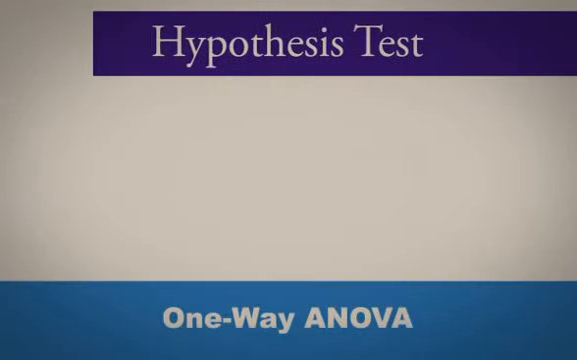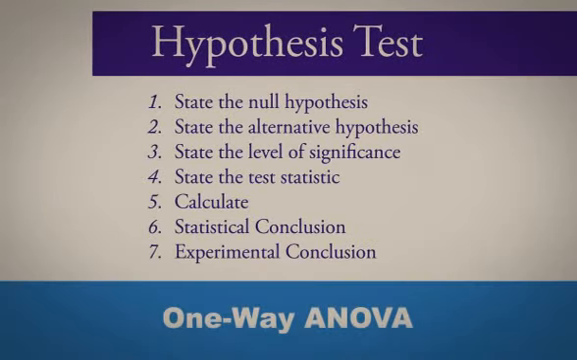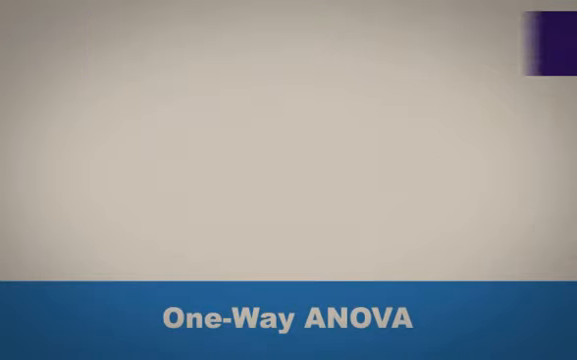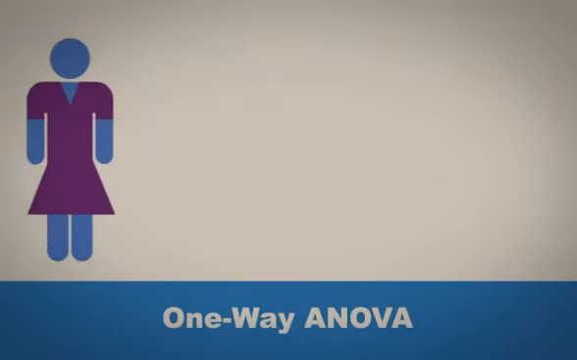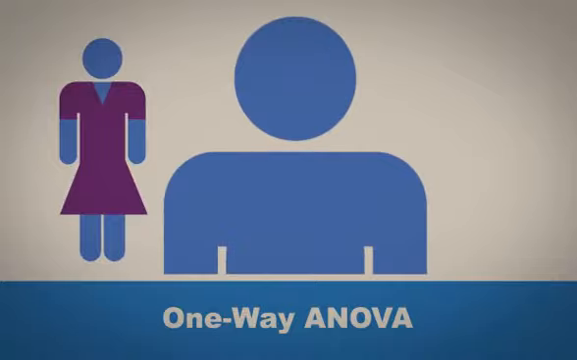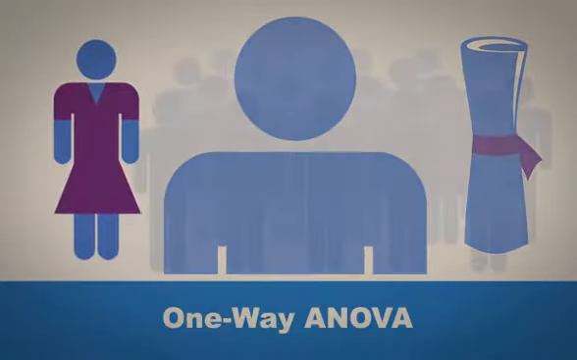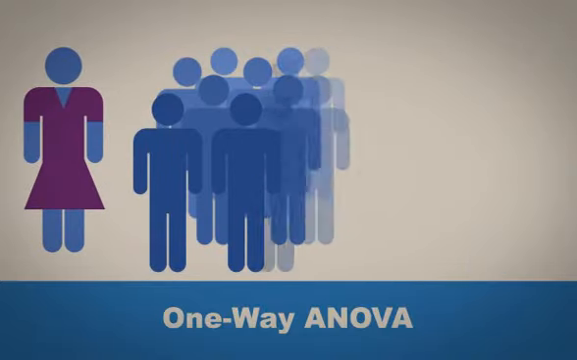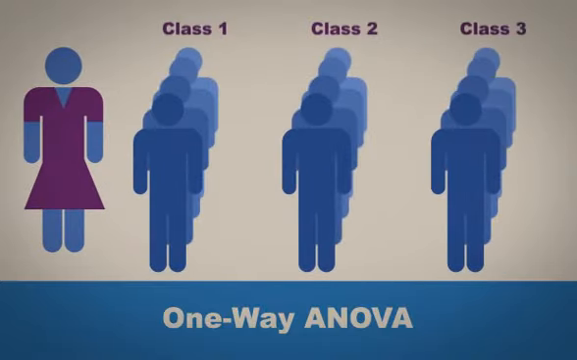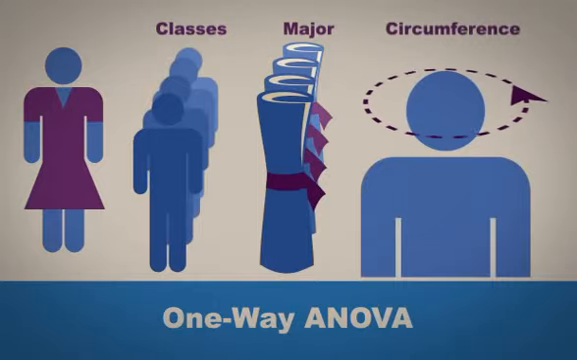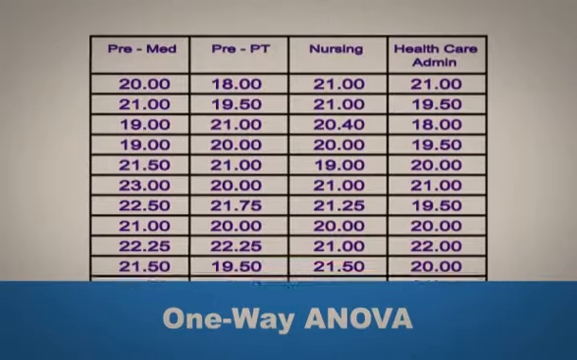One-Way ANOVA is a hypothesis test. There are 7 steps for a hypothesis test. Example: a professor at a local university believes there is a relationship between head size and the major of a student in her biostatistics classes. She takes a random sample of 20 students from each of the 3 classes and records their major and head circumference. The data are shown in the following table.